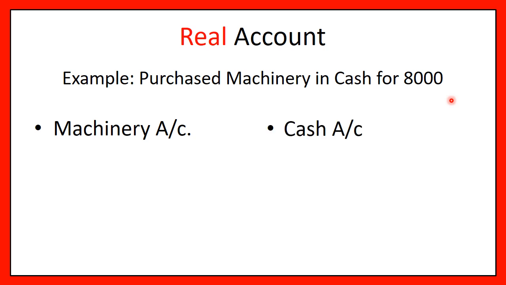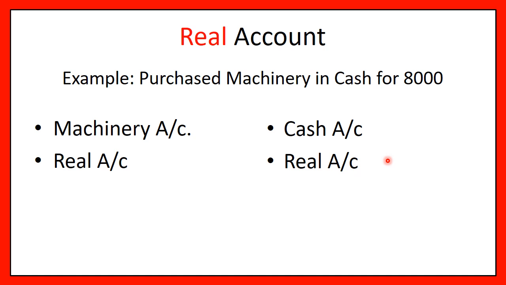Right. When we paid through bank by using check, we involved bank account. Now, because the payment is in cash, we directly are dealing in cash. So it is the cash account that we would be having over here. So we have machinery account and cash account. Now, machinery is what? It's an asset, right? So real account. And what is cash? It is as well an asset. So even machinery account is a real account and cash account as well is a real account.